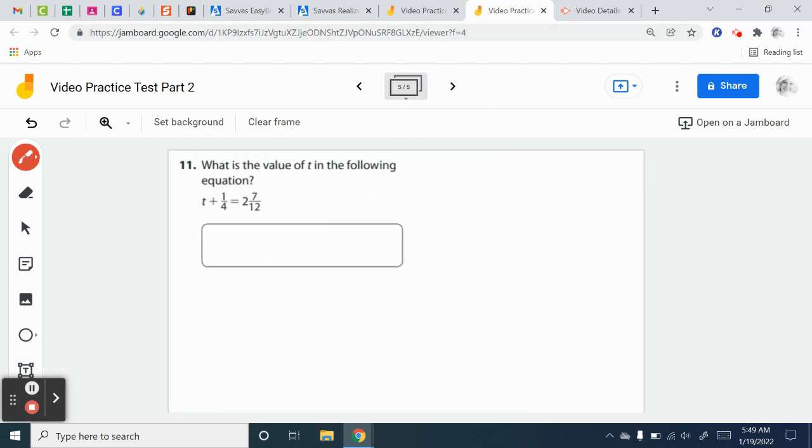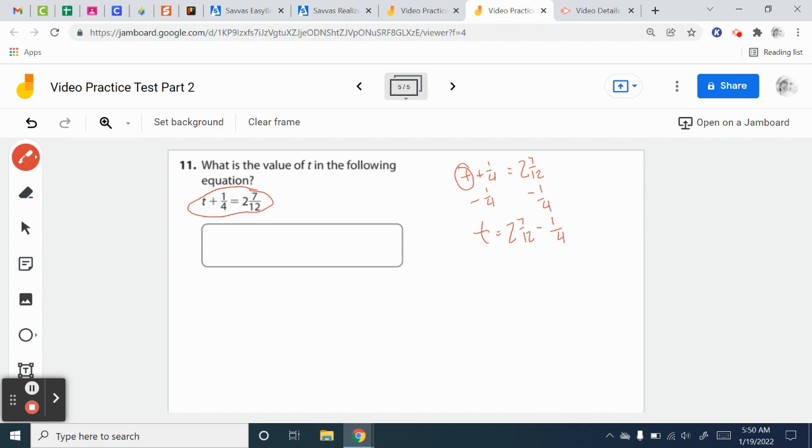All right, next problem. Number 11, what is the value of T in the following equation? Okay, so I have to solve this equation for T. So I need to show my work. So T plus 1/4 equals 2 7/12. And remember, in order to solve any equation, I'm trying to get the variable by itself. So right now I have T plus 1/4. So I have to do the opposite. I have to do minus 1/4, and I need to do it on both sides. So now I have T equals 2 7/12 minus 1/4.